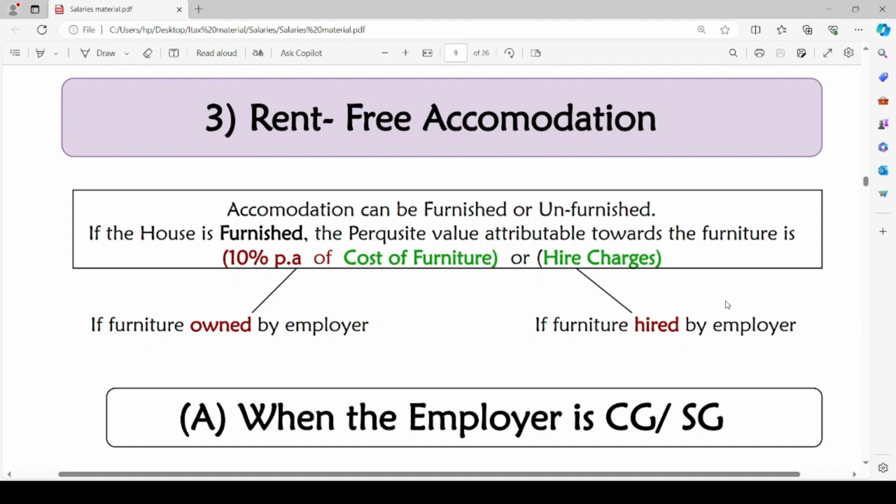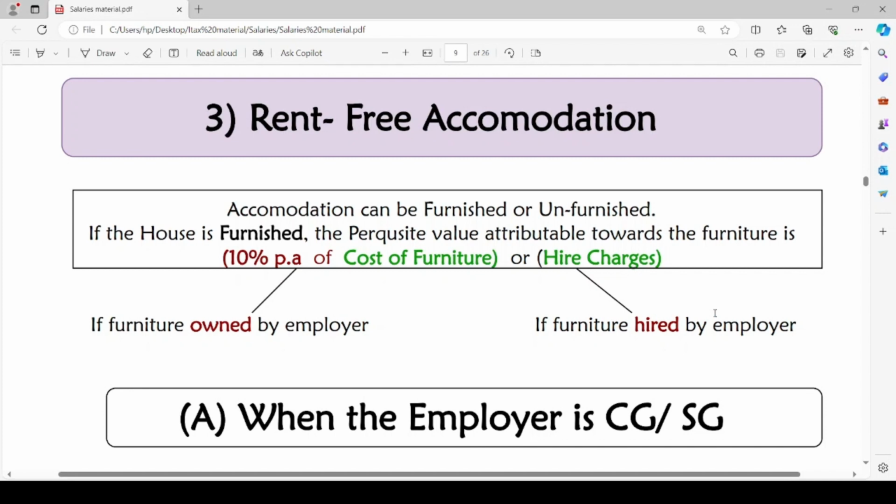So coming to our first taxable perquisite, that is value of rent-free accommodation. Rent-free accommodation means the accommodation is provided to you, to the employee by the employer himself. The accommodation might be owned by the employer himself. It is his own premises, or the employer will take such premises on hire so that he can provide you accommodation.